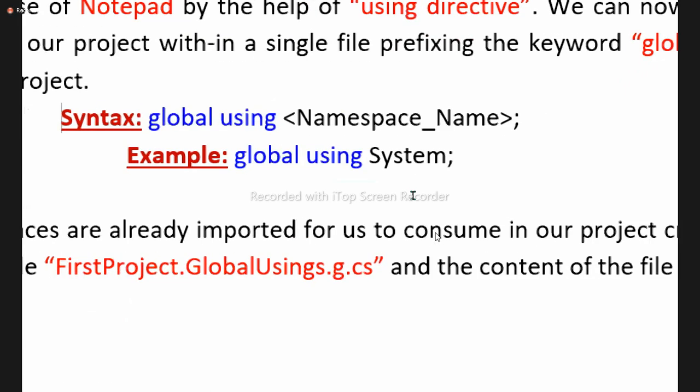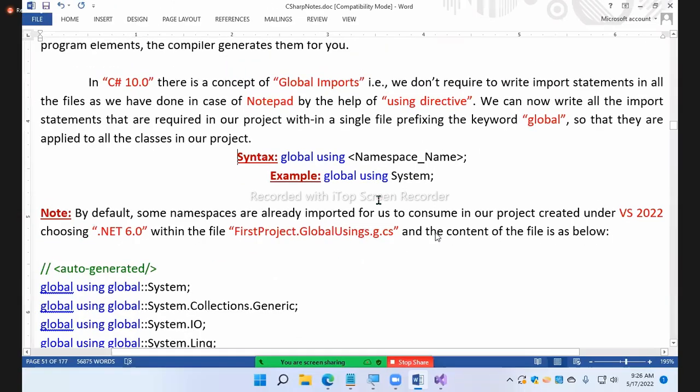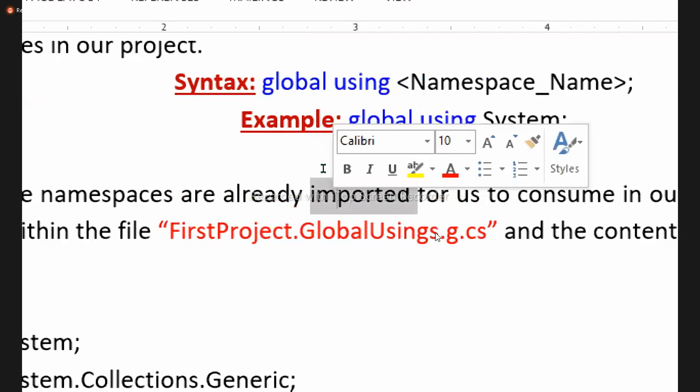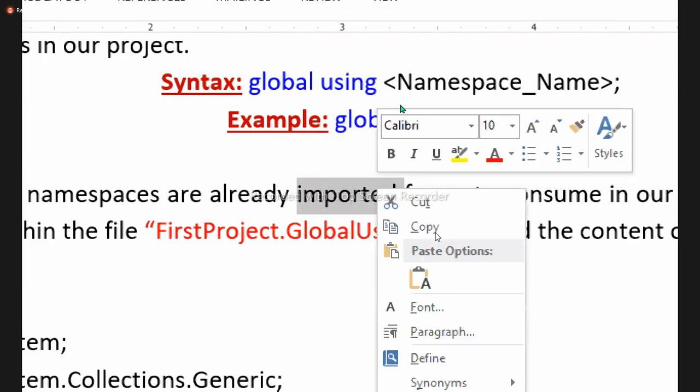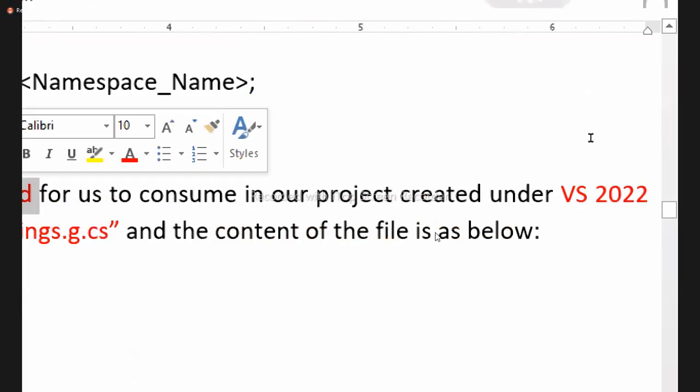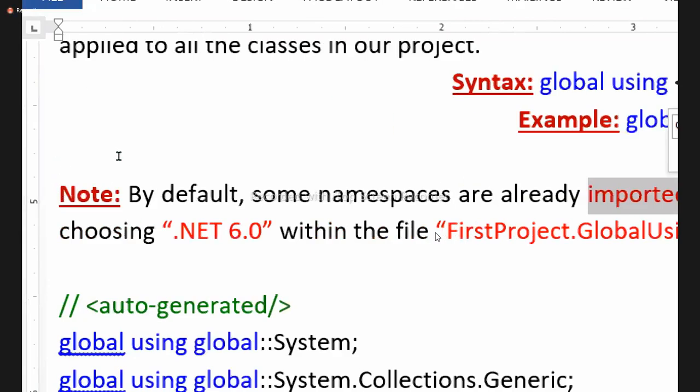Check out the syntax, guys. Global using namespace name. Global using System. And another point: by default, some namespaces are already imported for us to consume in our project. Created under VS 2022 choosing .NET 6.0, within the project there is a file. What is the file name?